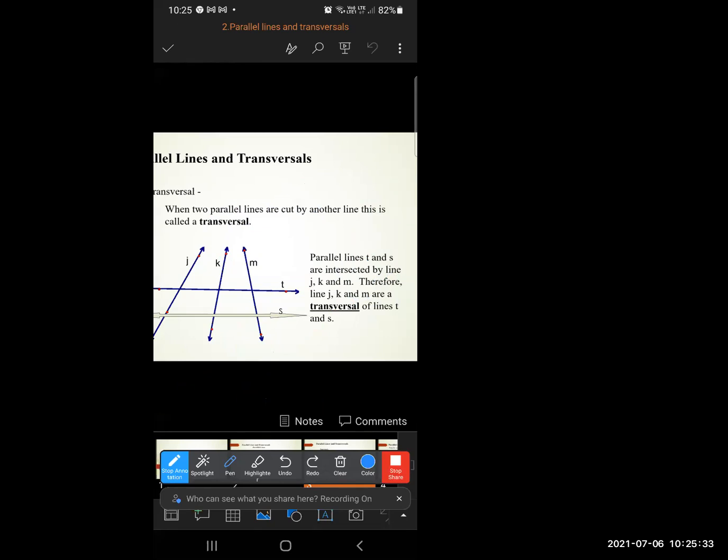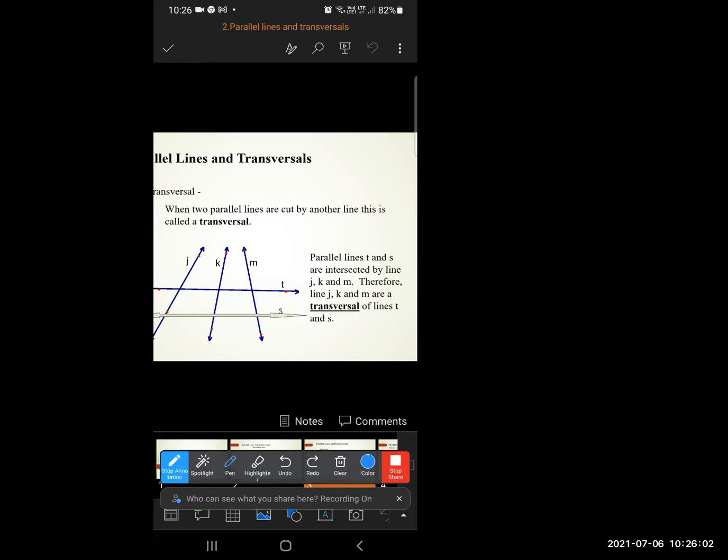Now here in this diagram, which lines are parallel lines? Line T and line S are the parallel lines. And line J, K and M are transversals of line T and S, because this J line, this K line, this M line, all these lines are cutting line T and line S, which are parallel to each other.